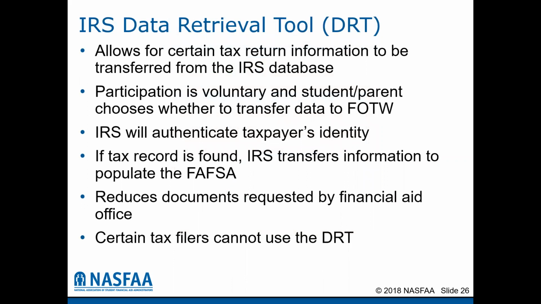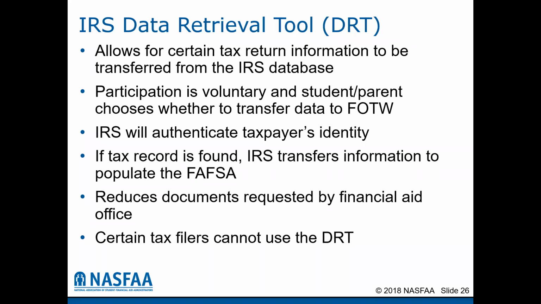The FAFSA will then ask under the student section and under the parent section for 2020 tax information. We encourage all students and parents to use the IRS data retrieval tool if they filed a 2020 tax return. This allows certain tax information to be taken from the IRS database and put into the FAFSA information. This is not a requirement. The student and parent can choose whether or not they want to transfer the data to the FAFSA on the web. The IRS will authenticate the taxpayer's identity, and if the tax record is found, IRS transfers the information onto the FAFSA form.